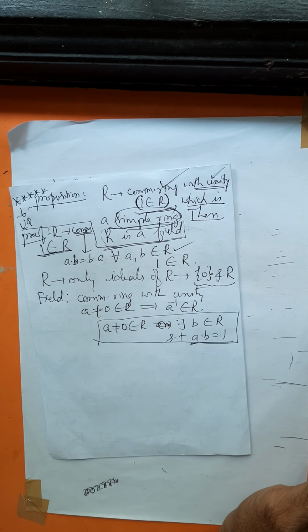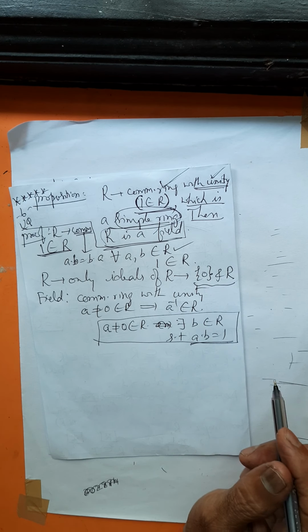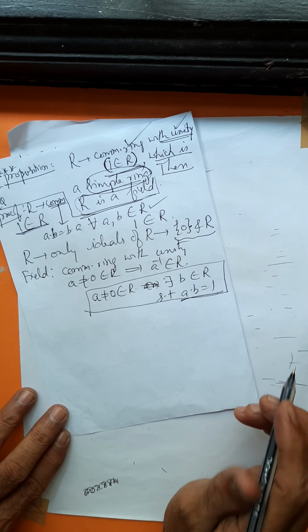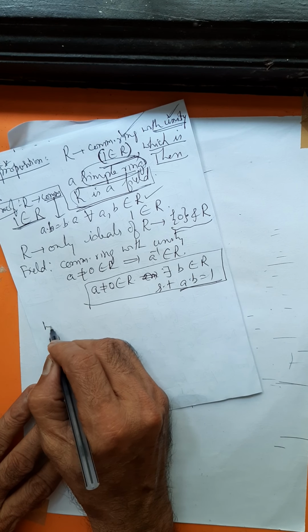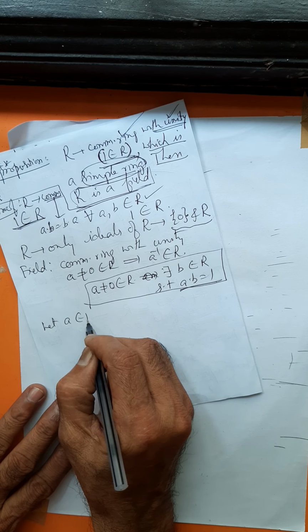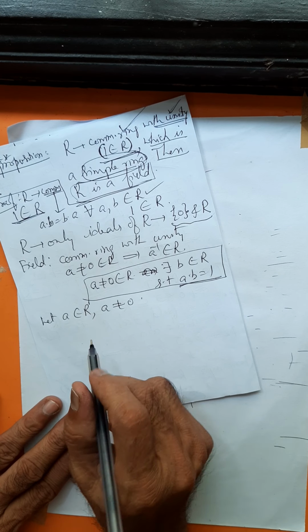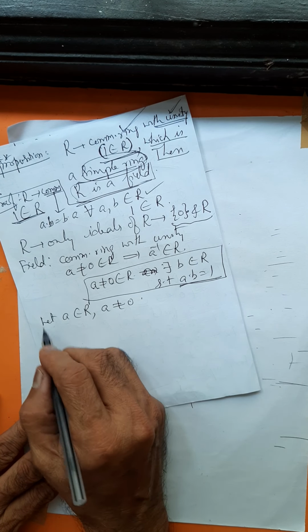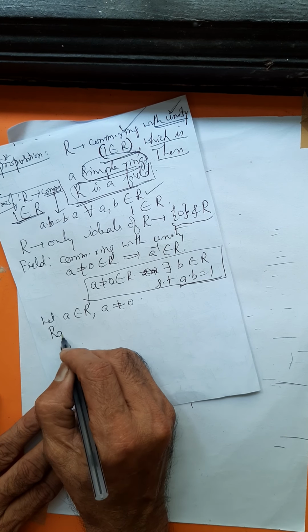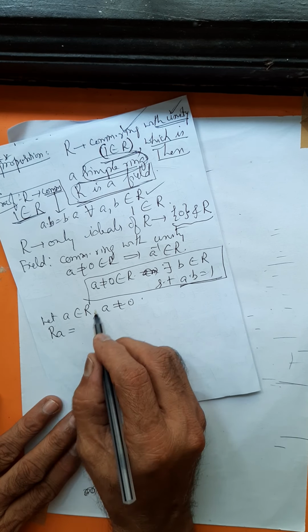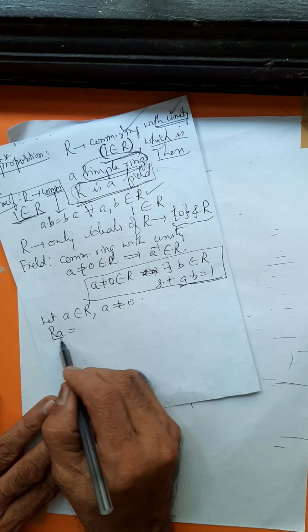Therefore, in the proof of this theorem we are going to do one thing. Let us take an element a belongs to R. Assume that a is not equal to 0. In the first half of the proof, we are going to consider a set Ra. What is the set Ra?